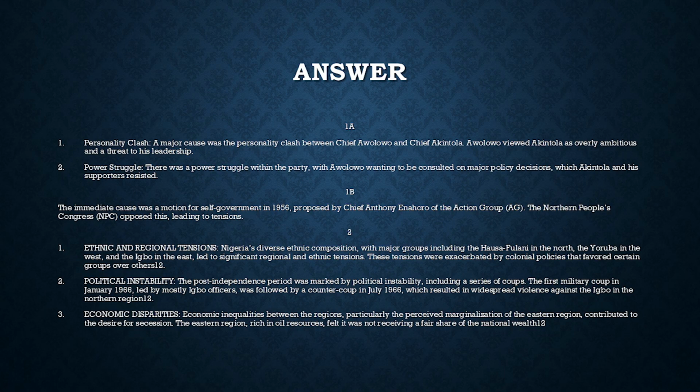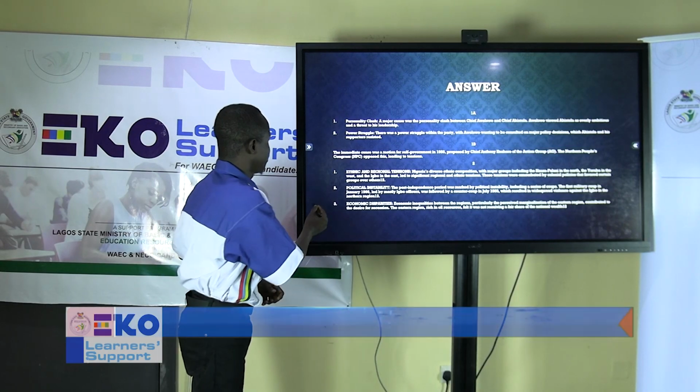So, 1B says, discuss causes of Kano riots. Number 1, ethnic and regional tension. The immediate cause of the Kano riots was the motion for self-government in 1956, proposed by Chief Anthony Enahoro of the Action Group. The Northern People's Congress opposed this, leading to tensions.